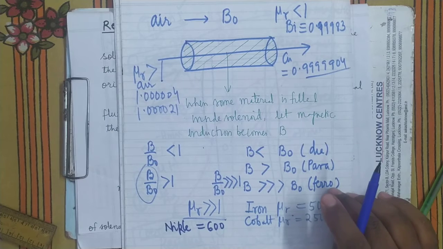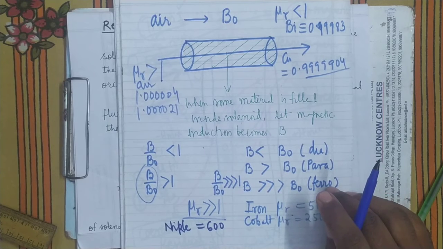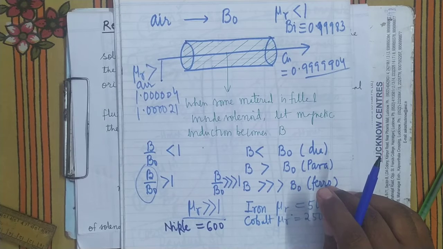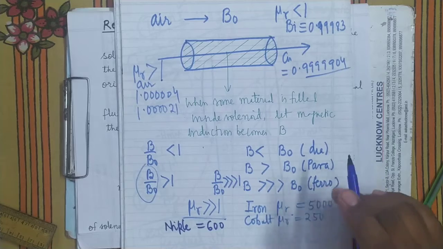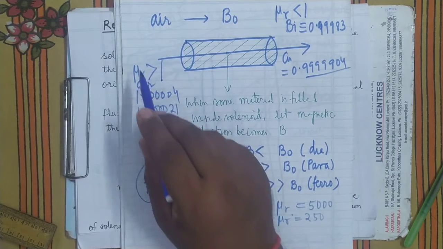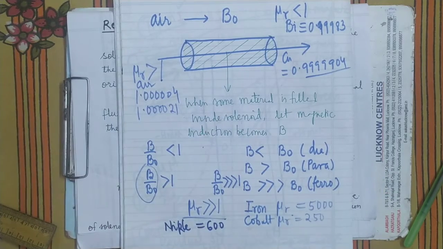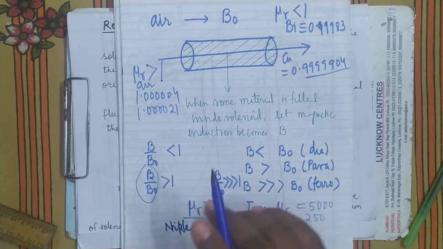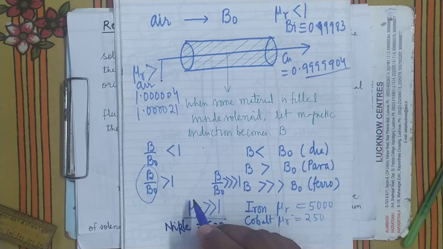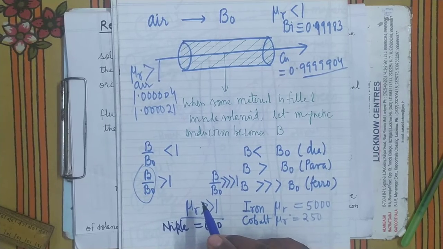What will happen to the ferromagnetic? It magnetizes very strongly in the direction of the external magnetic field. For paramagnetic material, the relative permeability is near 1. For ferromagnetic material, the relative permeability mu r is much greater than 1.